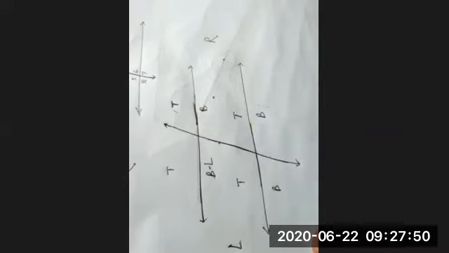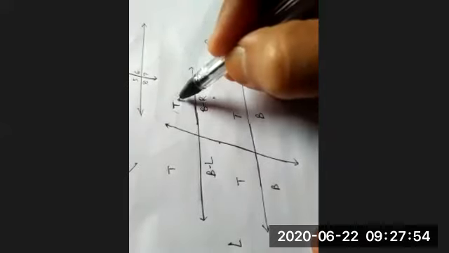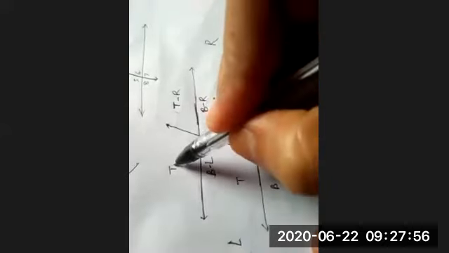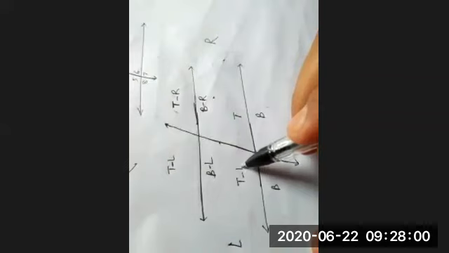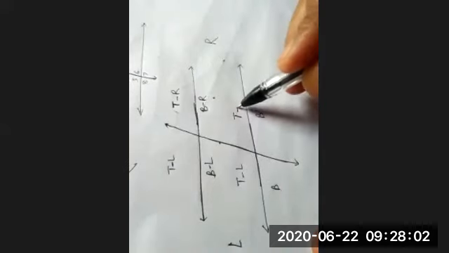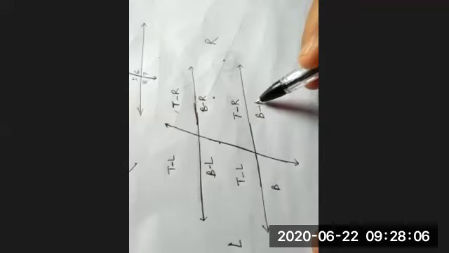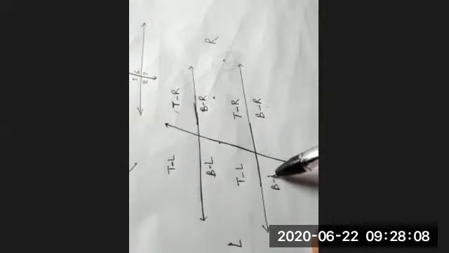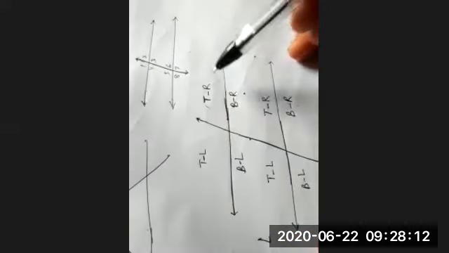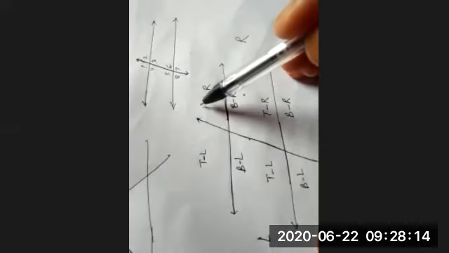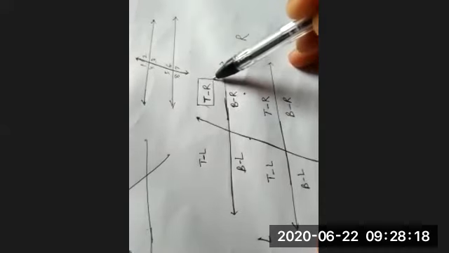This is called bottom right. This is called top right. And this is called top left. Top left, top right, bottom right, and bottom left. Understood?